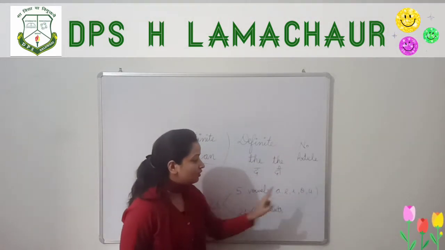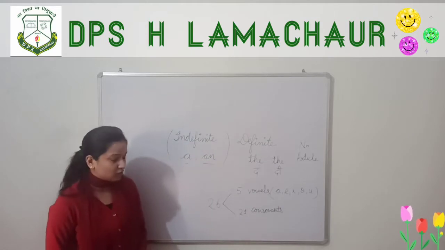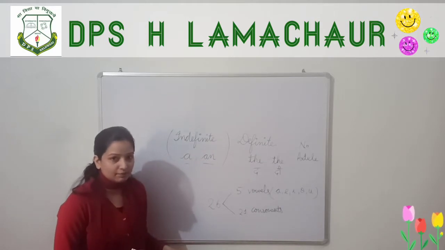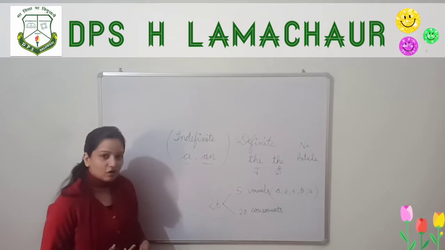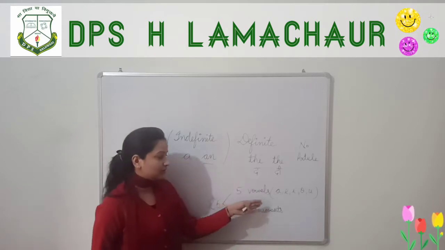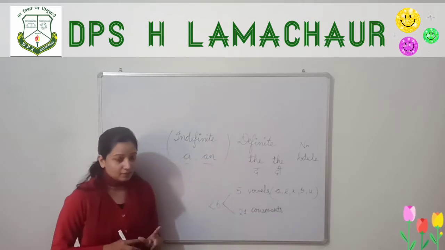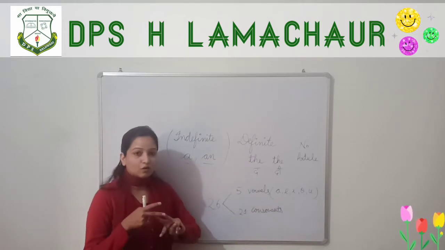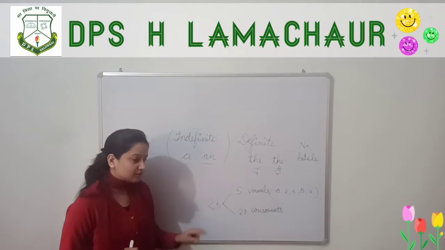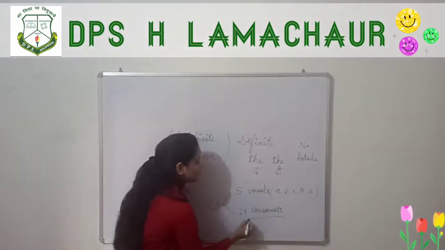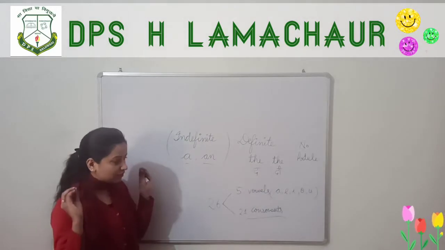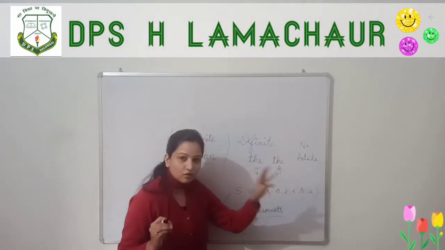These are the vowels. You are well aware of the vowels. You might have studied them in your previous class, in your previous grade. There are 5 vowels: A, E, I, O, U, and the rest of the alphabets are called consonants. So you have to keep in mind A, E, I, O, U.